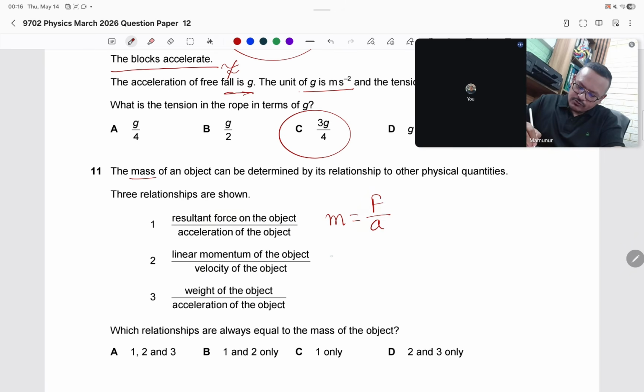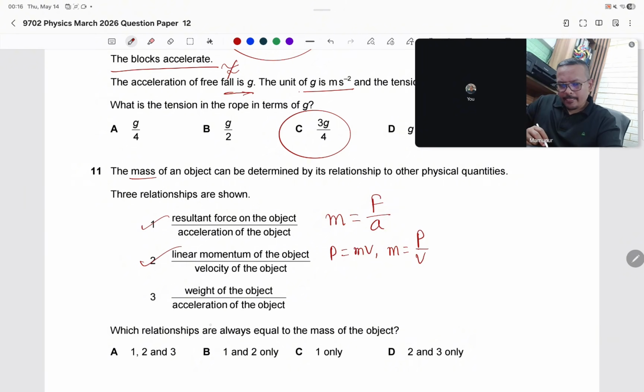Linear momentum p equals mv. Linear momentum divided by velocity: p equals mv, so m equals p by v. We can tell this one. Weight of an object divided by acceleration of the object.